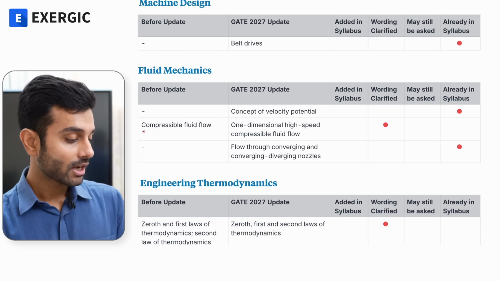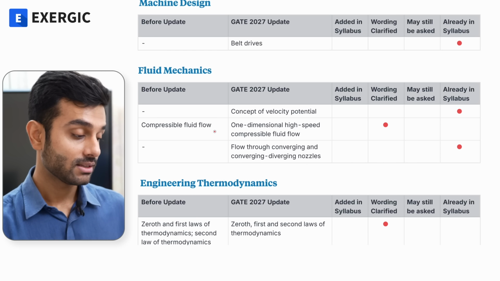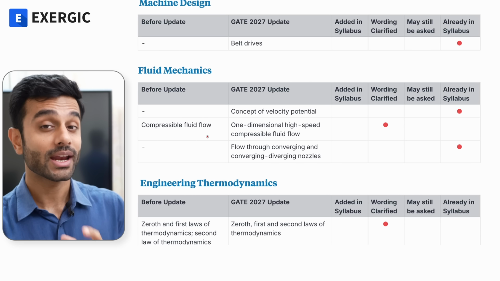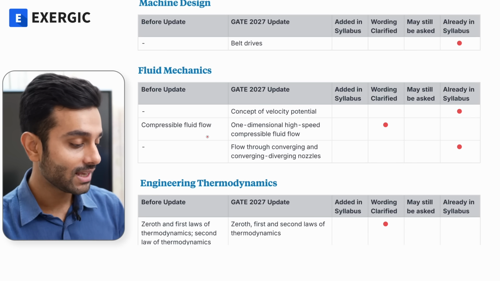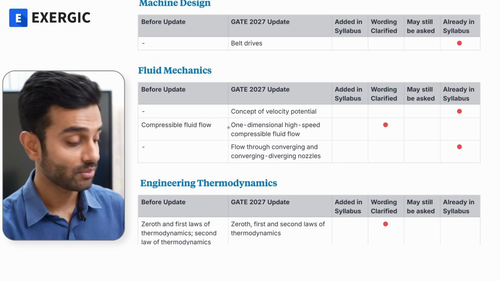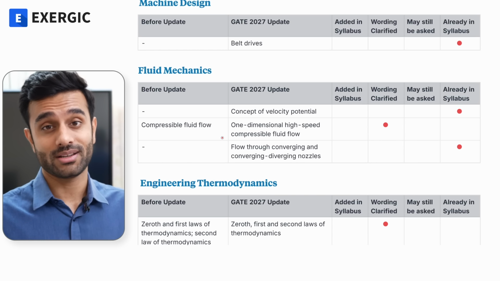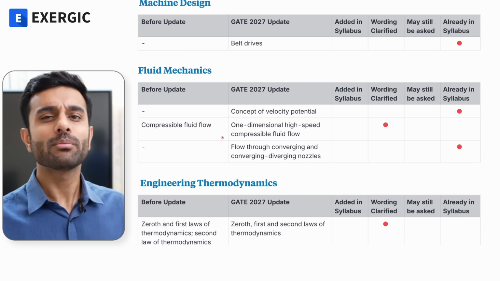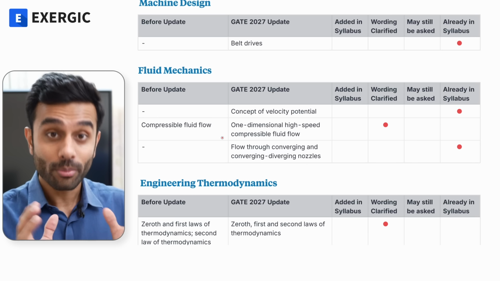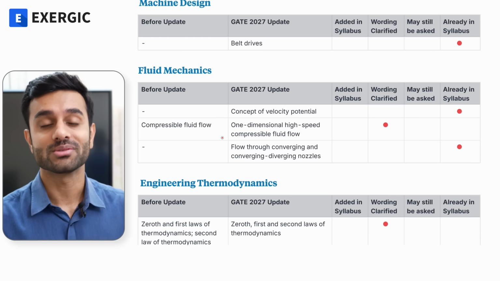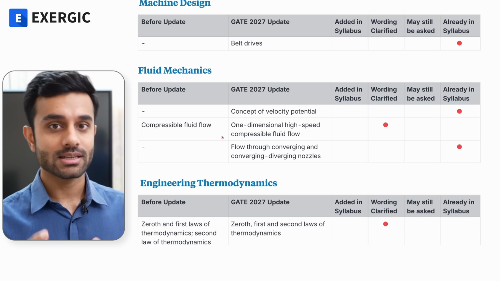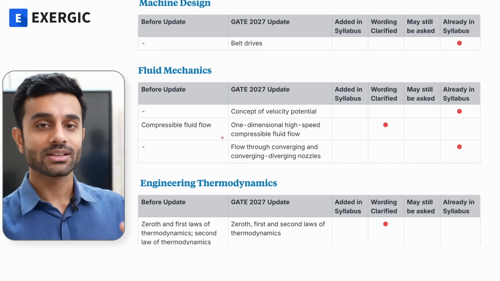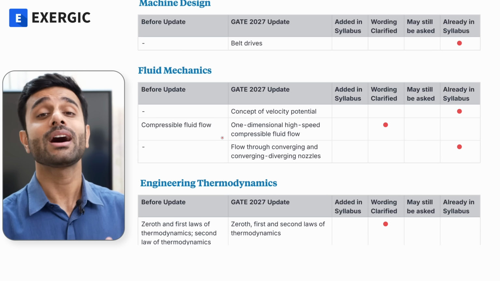This is interesting. Compressible fluid flow was added in the GATE syllabus 6 years ago, for GATE 2021, and now they have actually clarified the wording, because this is a big topic. There are entire books written on this one topic. It's so huge, right? So it was really challenging when it was added in the GATE syllabus, as a teacher, to decide what things to add in the course, because it's a vast topic.